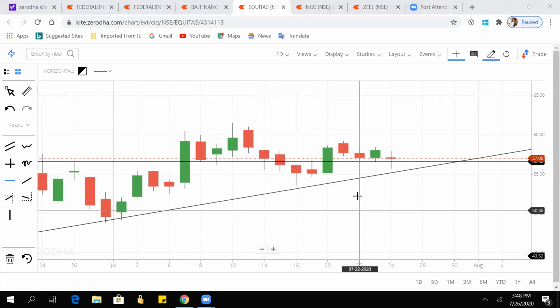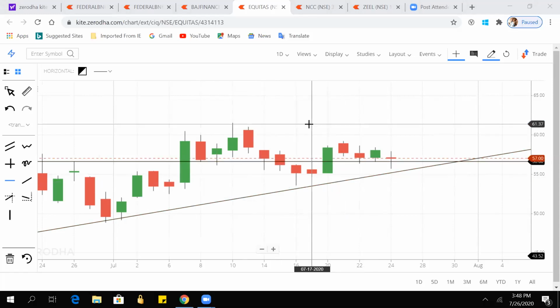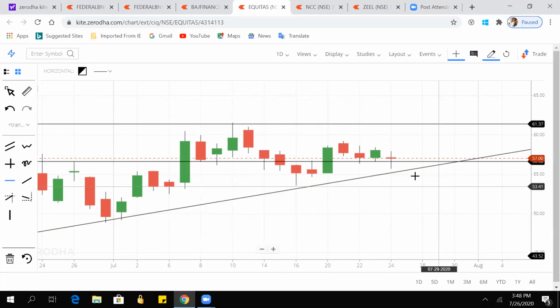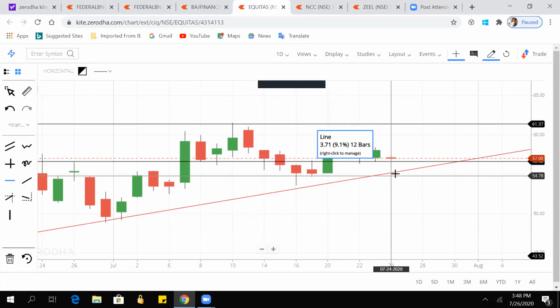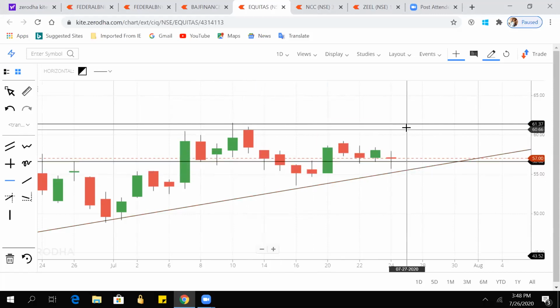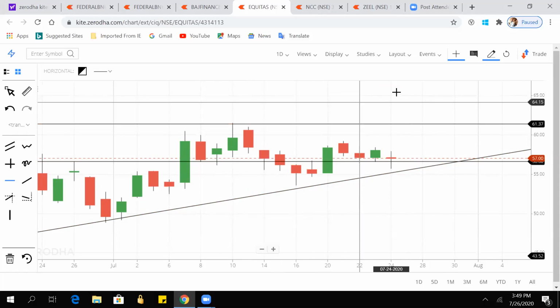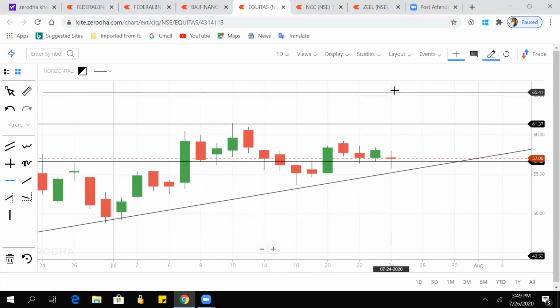And for this, as the new support is 56, for resistance we can see that the price is resisting to cross 60 rupees. So here we can take the entry at 56, and we can keep the stop loss some points below, like at 54 or 55, and the target at 60 rupees. And once it crosses 60, then the new support would be 60, and the resistance would be where the candle stops.